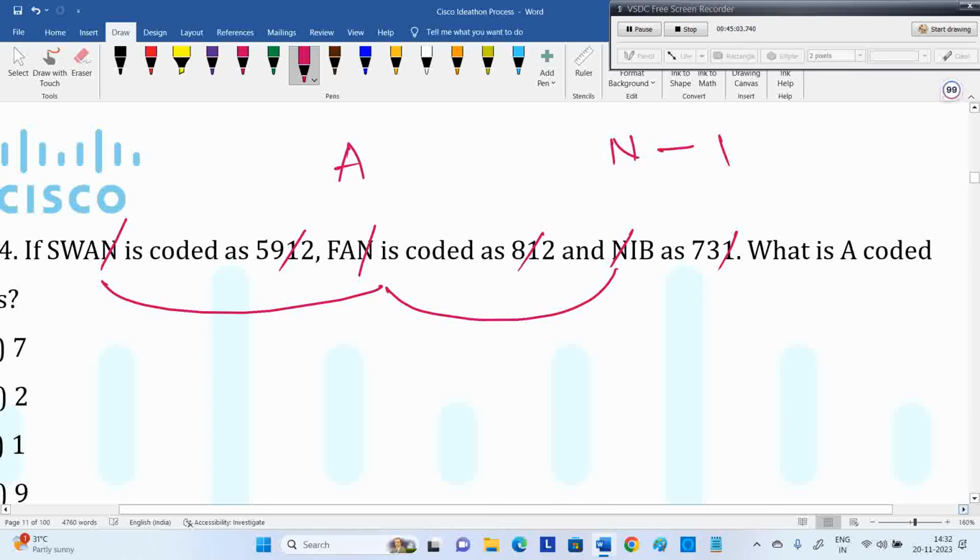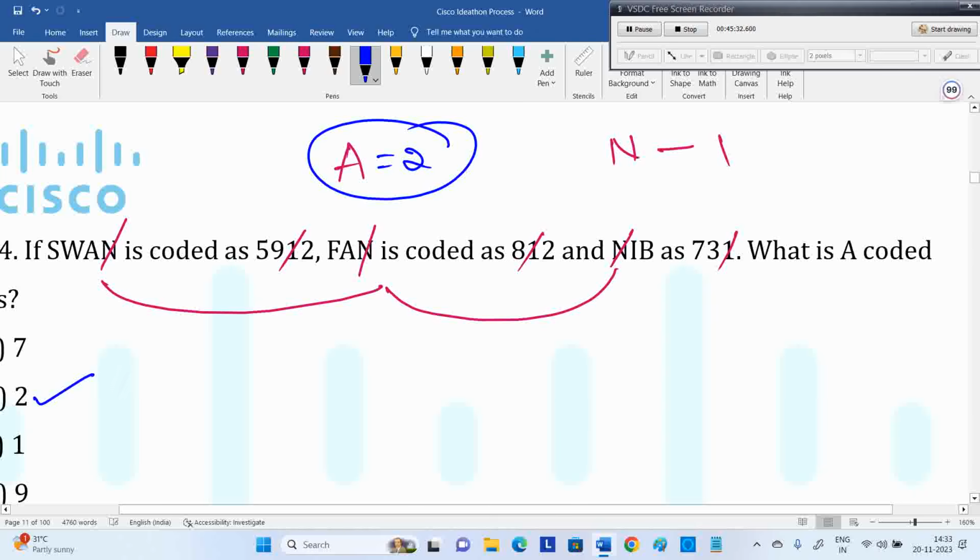Next, if you compare first and second, common is A, common number is 2. A is nothing but 2, not 1, sorry, 2. N is 1, A is 2. In the first two, A and N, it can be 1 or 2. A may be 1 or 2, N may be 1 or 2. But if you observe the third one, then you can decide N is nothing but 1. Common in all things is that.